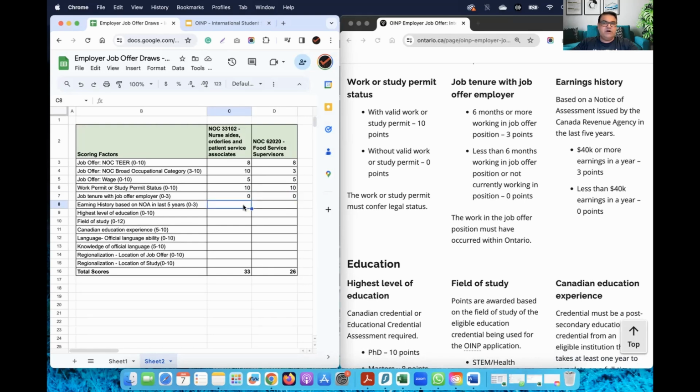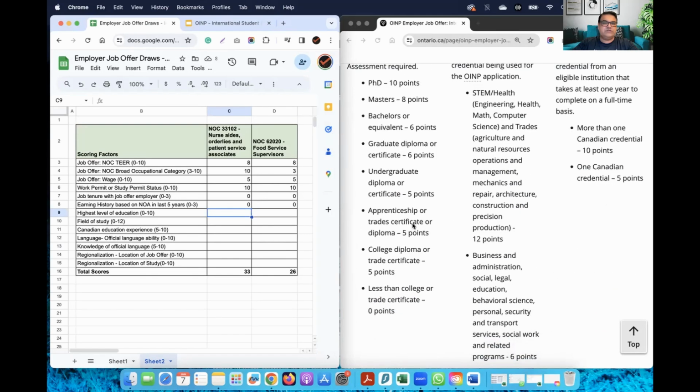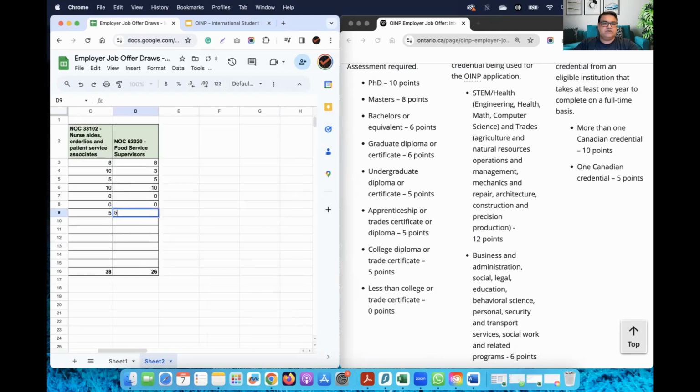Now let's look at the earning history. Let's say they have never worked in Canada before, or if they have worked, they never had a notice of assessment where their income was more than 40K. So we'll have 0 for both of them. And then let's look at the highest level of education. Let's assume they have no other education other than their graduate diploma of 2 years, so that will be 5 points each for them.